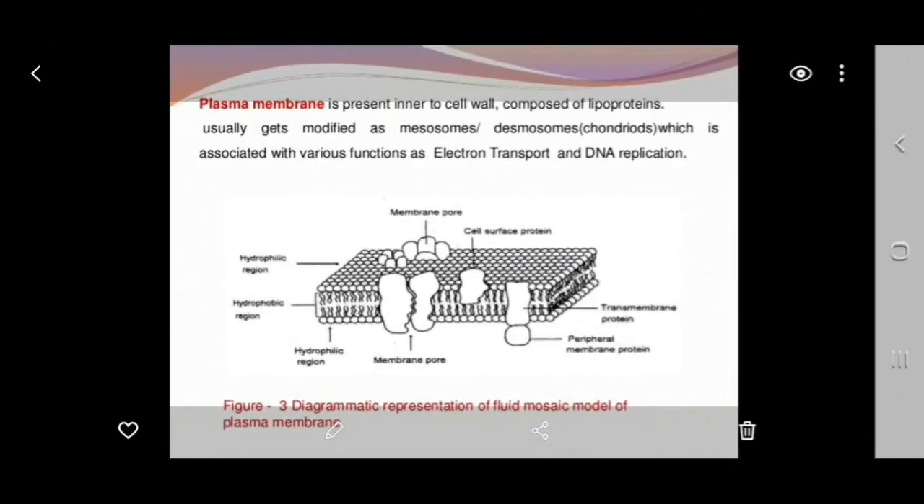Now the third layer is the plasma membrane. It is present inner to the cell wall and composed of lipoproteins, that is, lipids and proteins. They usually get modified as the mesosomes, which are associated with various functions like electron transport, DNA replication, and other functions like transportation also.